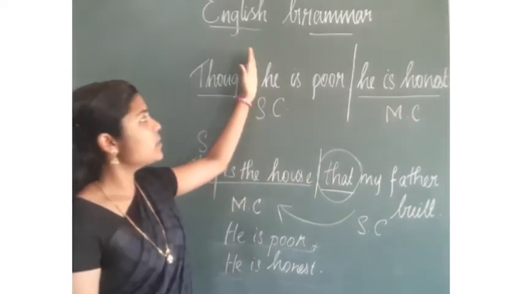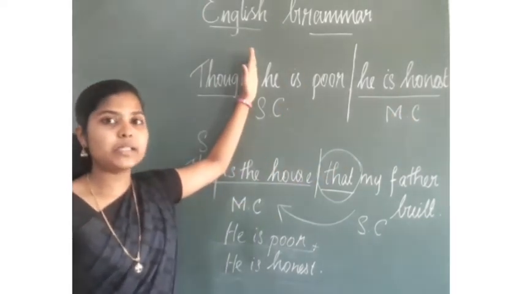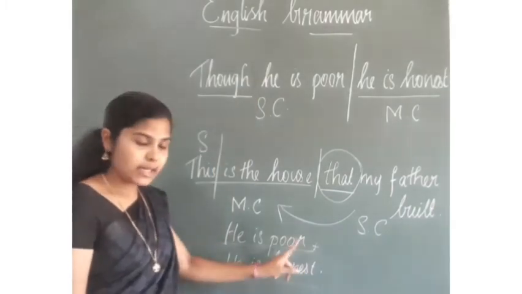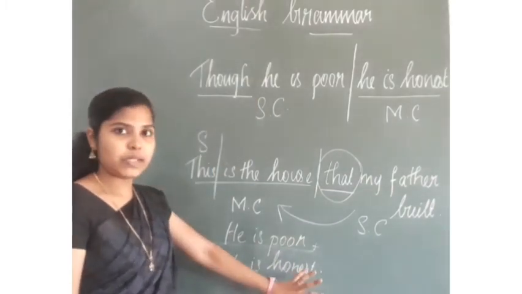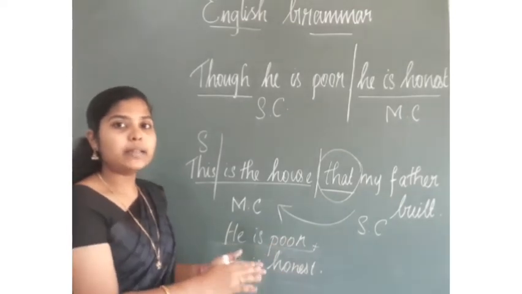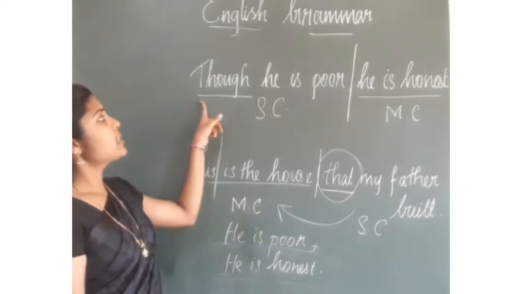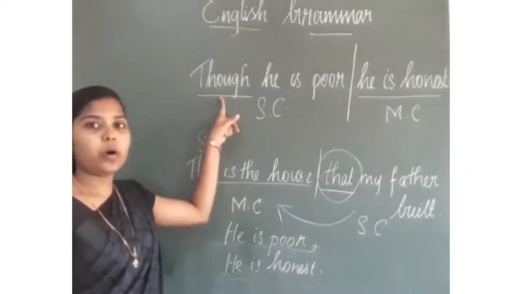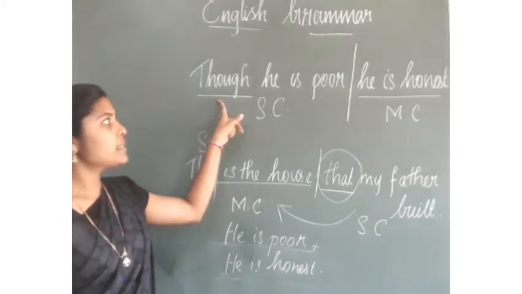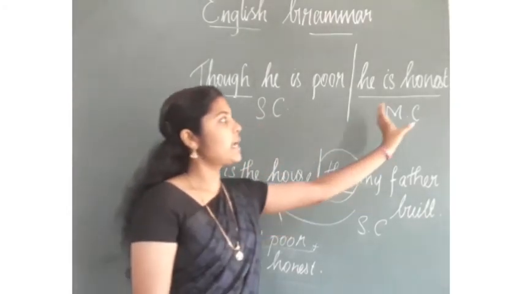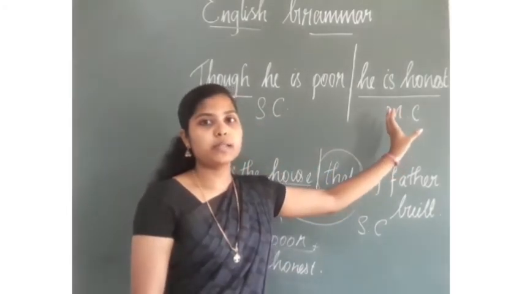If I say it without this though, it is meaningless, it is not a complete sentence. He is poor, one sentence. He is honest, another sentence. Now, I am combining these two sentences by adding a subordinating conjunction though. And hence, this is a subordinate clause and it is connecting with the main clause.